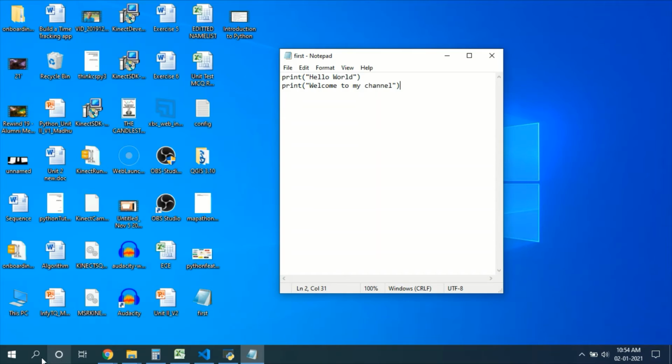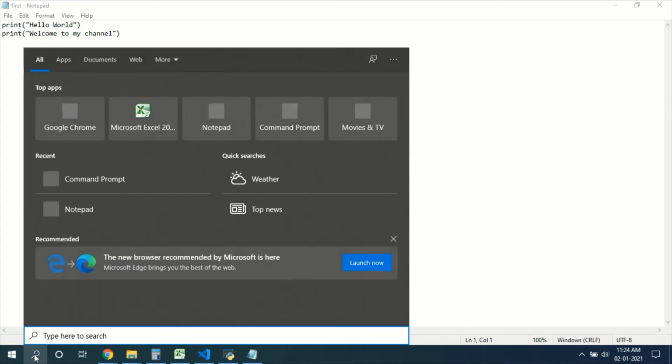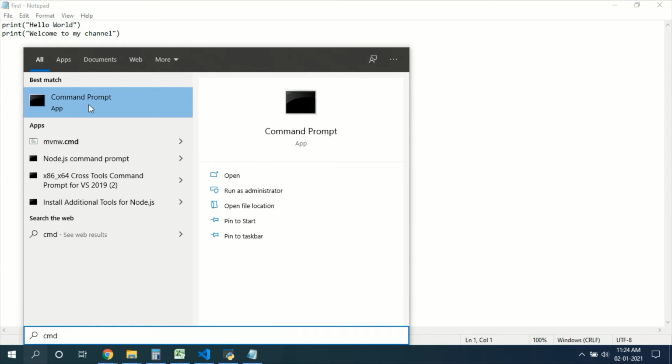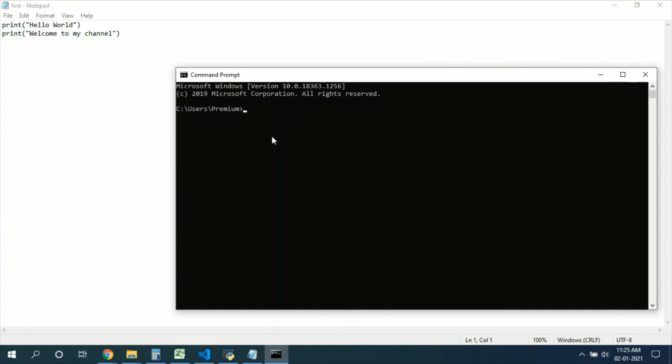Now I'm going to use command prompt. Now we will run this Python program. For this, open command prompt. The command to run a Python program is to type python followed by the program name. Our program name is first.py.